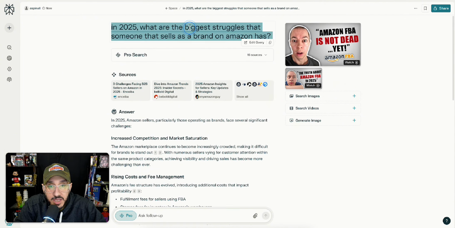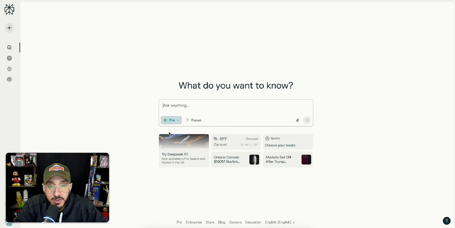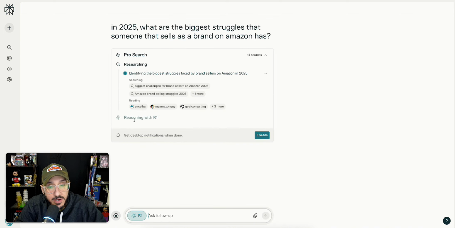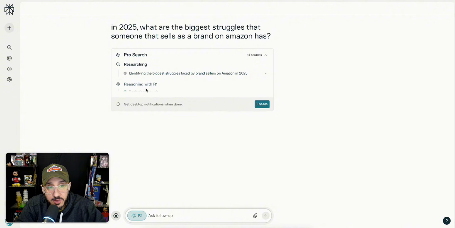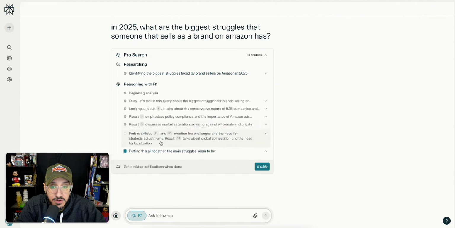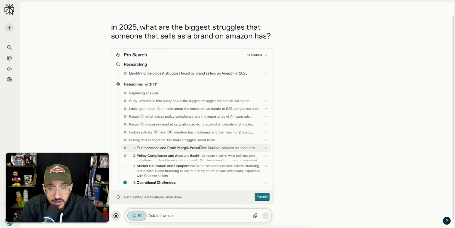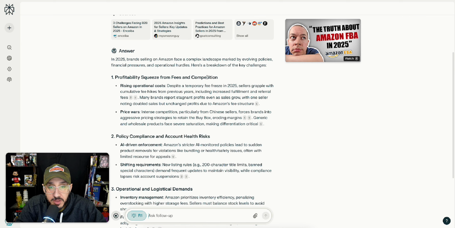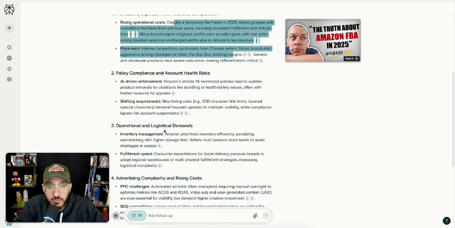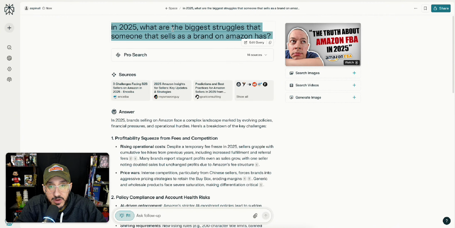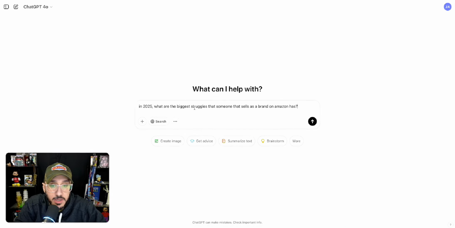So now if I take this and I go back and I change this to R1 reasoning, you're going to see that it's going to do the Pro Search first, but then it's going to click over to the R1 and DeepSeek, and you can actually see it. Okay, let's tackle this query, looking at the results, emphasize this, emphasize that, putting it together. So it just has a little bit more context. Profitability squeeze from the competition, operational and logistical demands. It's really, really good.